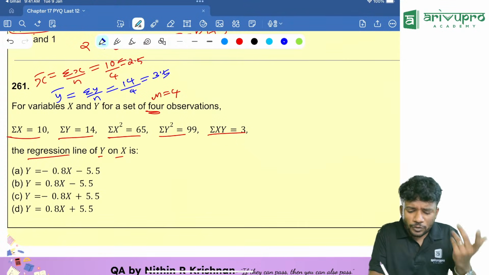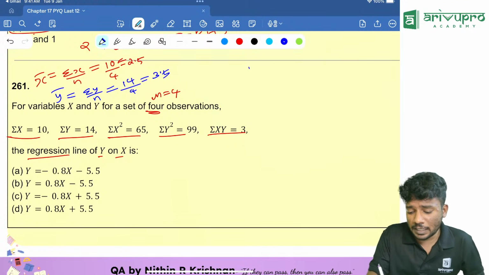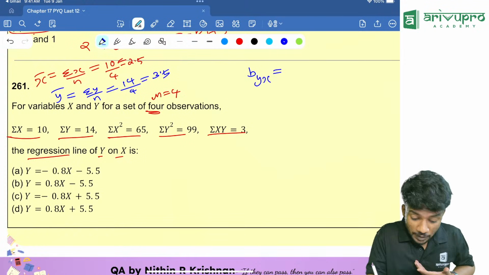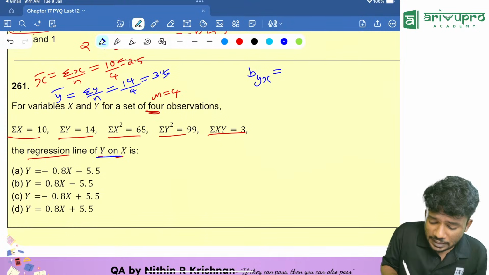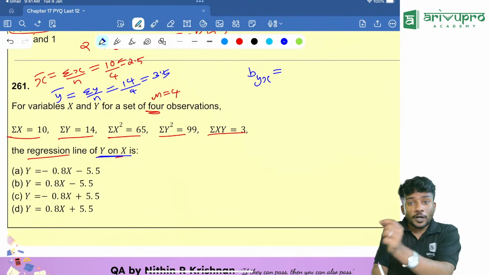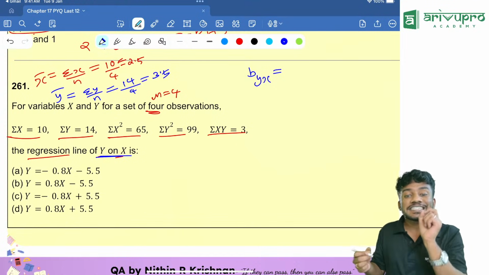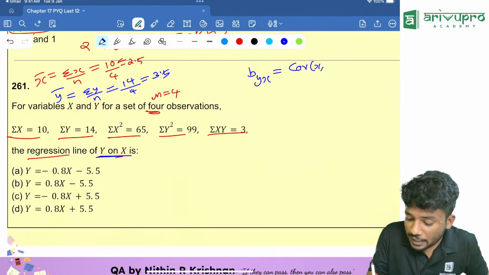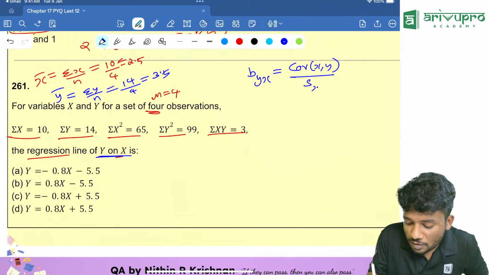Now people, how will you find covariance? Because we require covariance while we are finding bxy, byx. We know the formula of byx. Why are we finding byx? Because they are asking the regression line of y on x. Y on x means what? Finding y when x is known. Byx formula is covariance of xy divided by sigma x square, the variance of x.